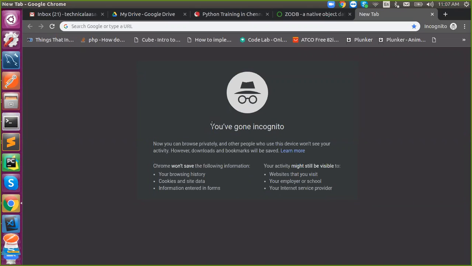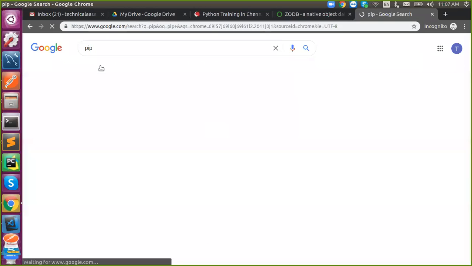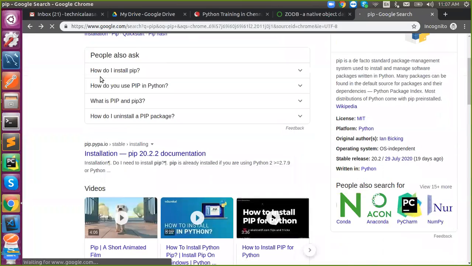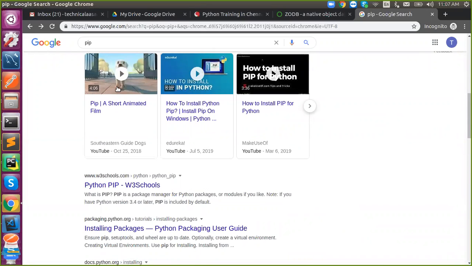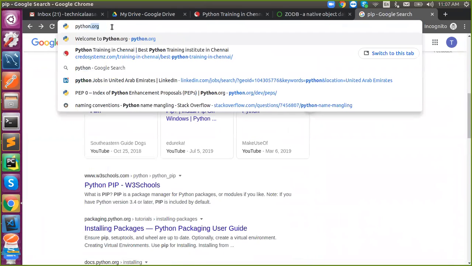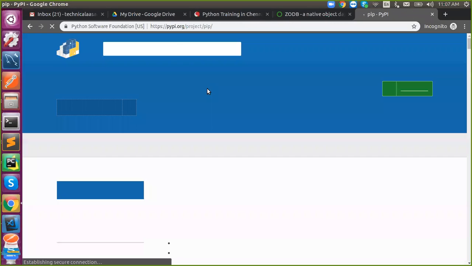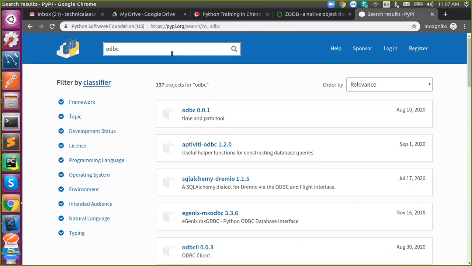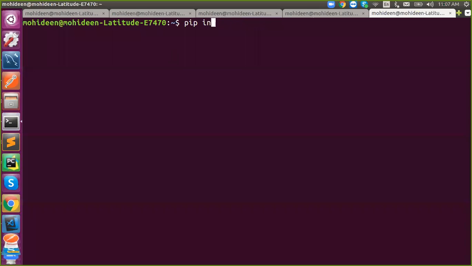So there is an ODBC driver, and there is one for MySQL. These deal with the communication between your Python code and the database.